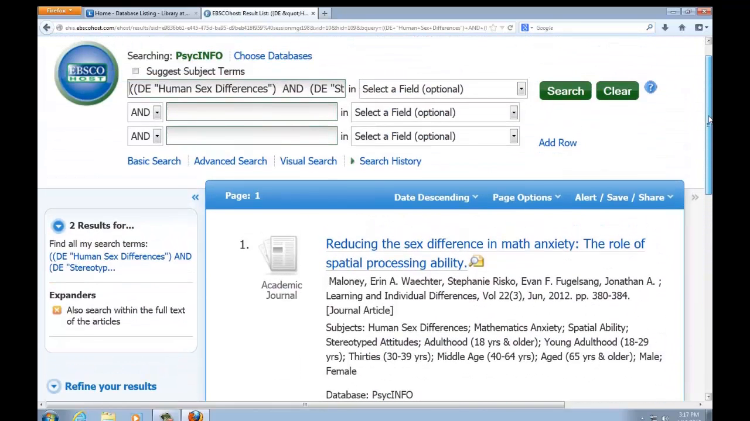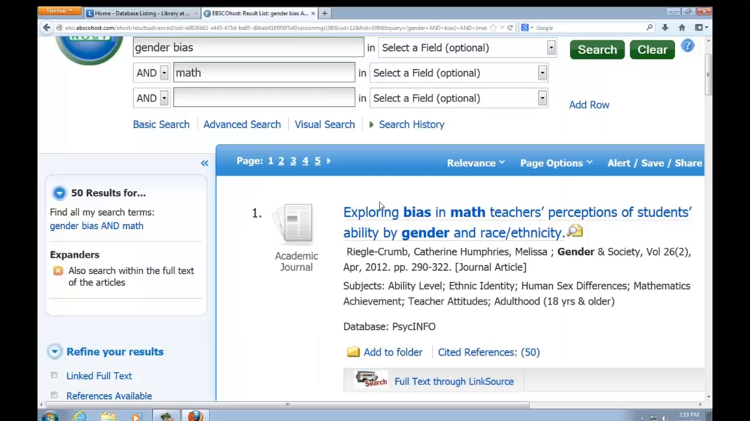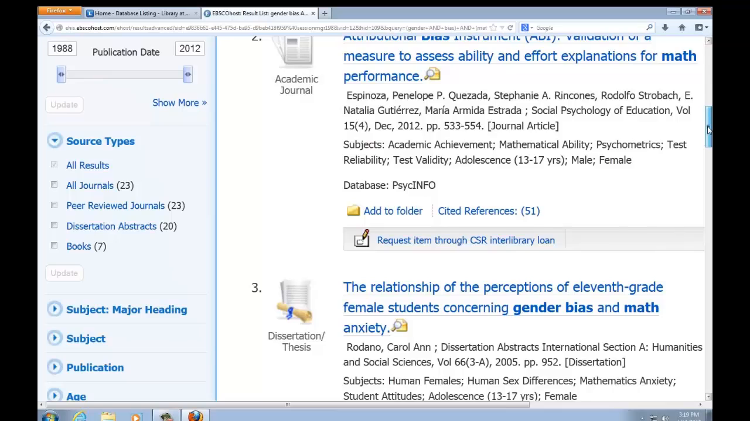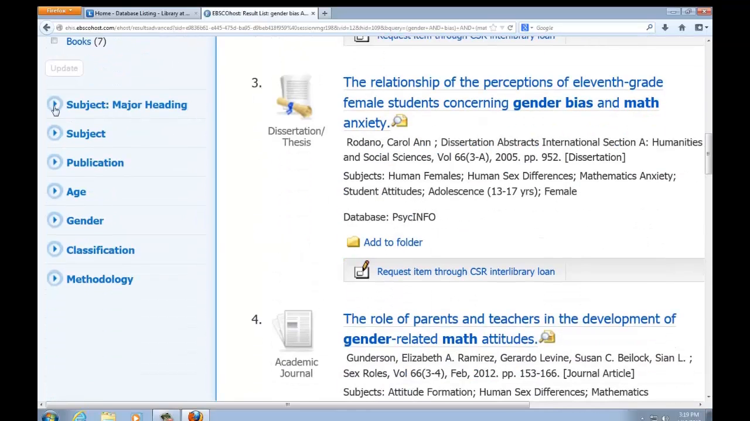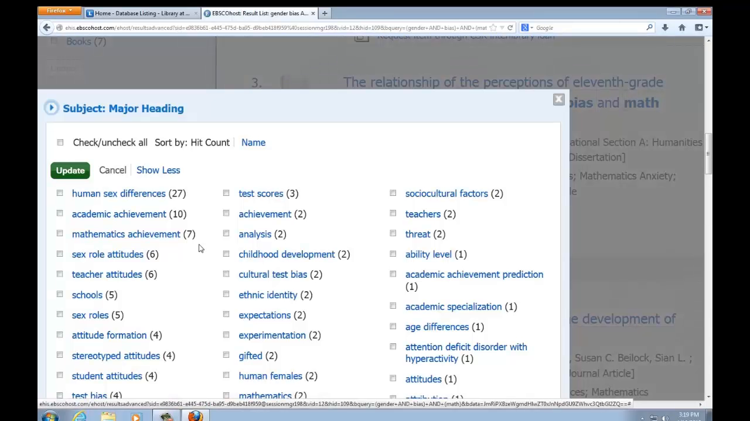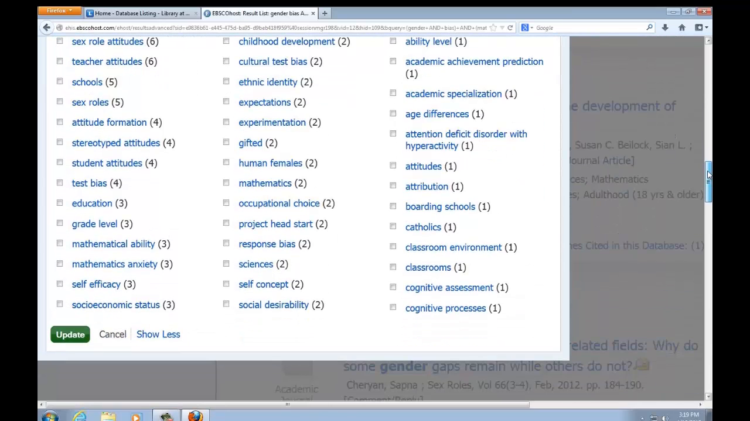This is where the search strategy worksheet comes in very handy. It gives us lots of ideas of terms that we can search for. Many ideas. So let's just try gender bias and math, for instance, and now we have 50 results. And once you have a broader search with more results, you can then bring up the subject and do show more, and it will show many, many different subject headings that you can search for. These descriptors can be very good at narrowing the search to just what you're looking for.